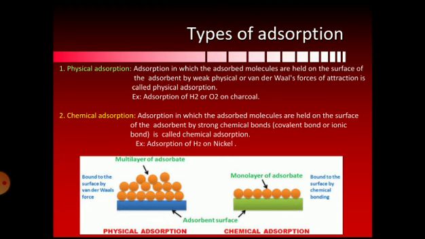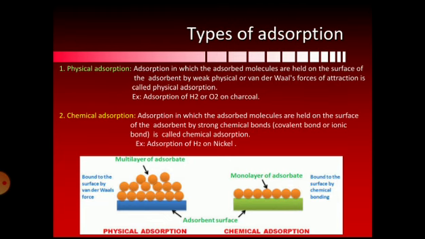Such type of adsorption is called physical adsorption. For example, you must have seen fog. Water will settle on the wood. That is a kind of physical adsorption only.